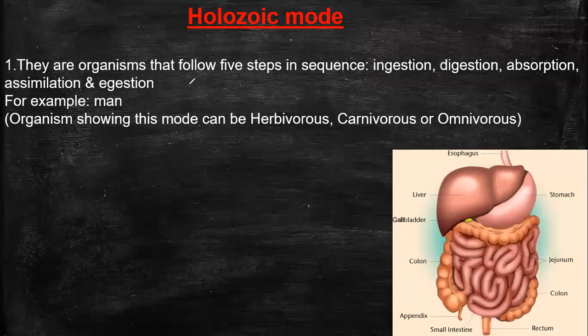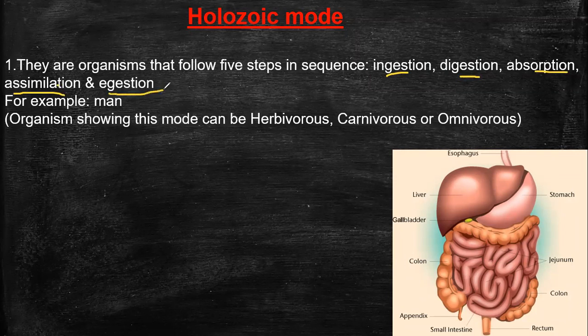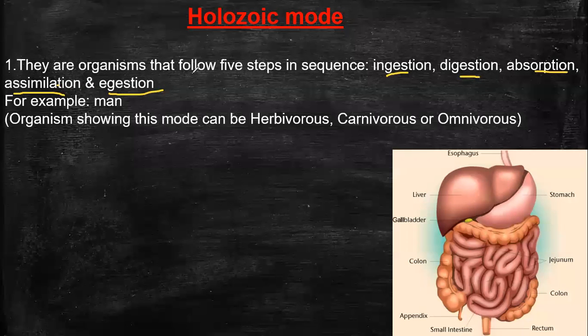They are organisms that follow five steps in sequence: ingestion, digestion, absorption, assimilation, and egestion. So organisms showing this mode can be herbivorous, carnivorous, or omnivorous. I hope you all know about herbivores, carnivores, and omnivores. Do you all know about that?